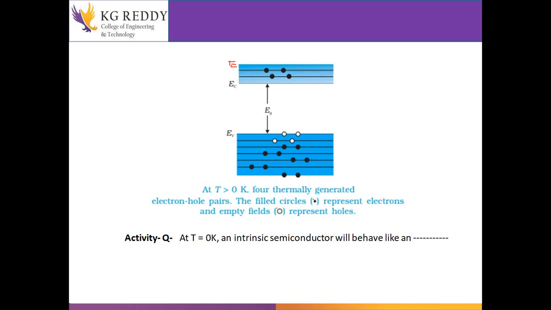Okay. So here the electrons are moving from the valence band to the conduction band. We have to find out the number of electrons in the conduction band.